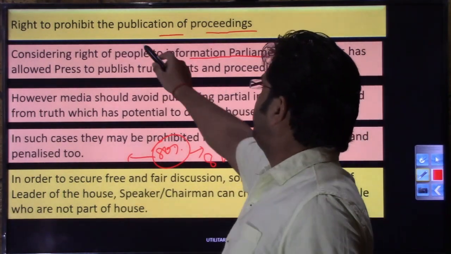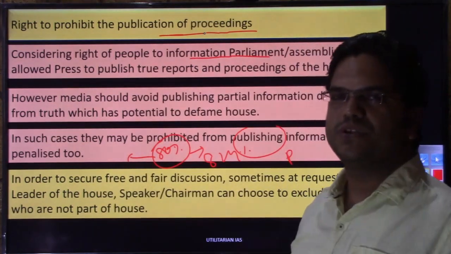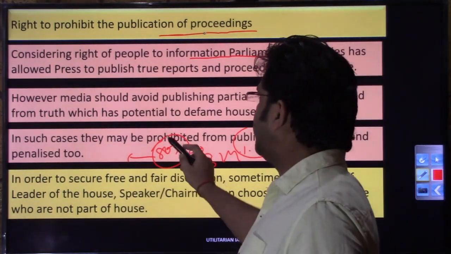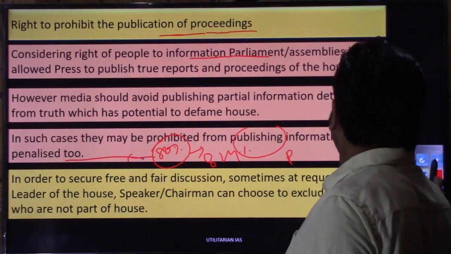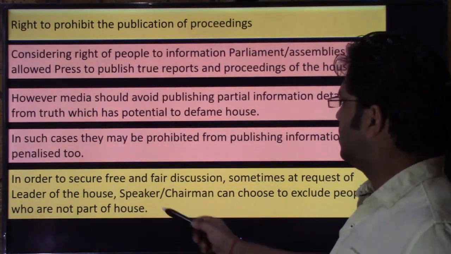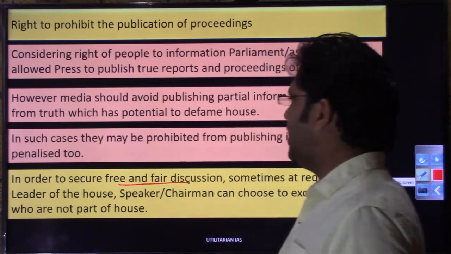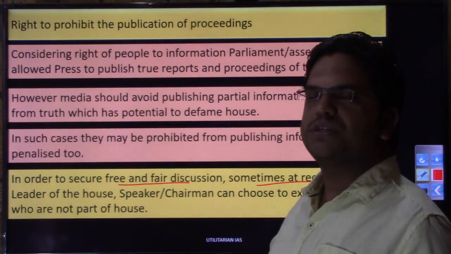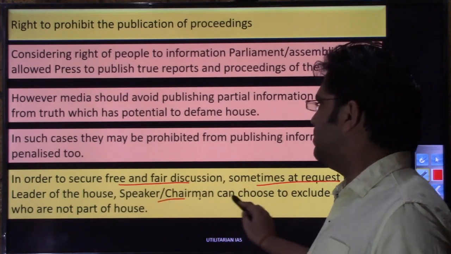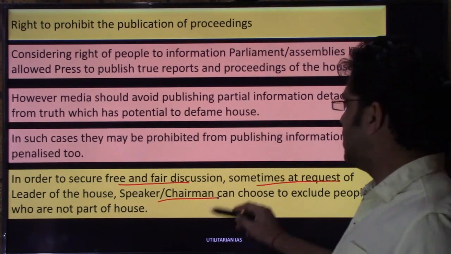So they can be prohibited from publication of the proceeding of the house, or they can be penalized at times as well. So I hope this point would be clear to you. Let us move to the next point. In order to secure free and fair discussion, at times at the request of leader of the house, strangers may be asked to leave the house, right?